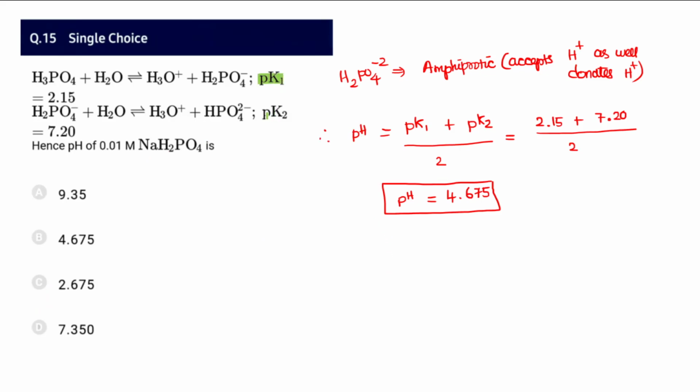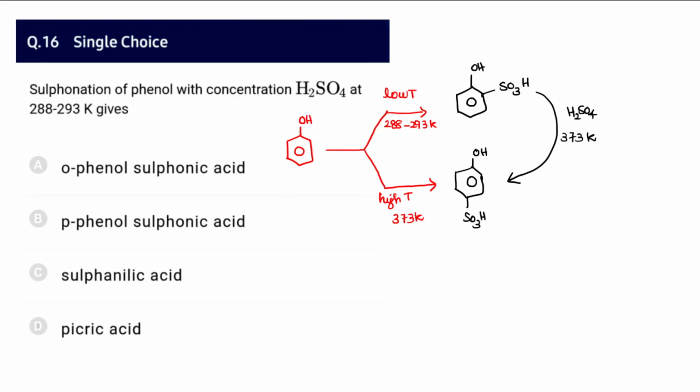Coming to the next, H3PO4 dissociation is given. The first dissociation constant pK1 and second dissociation constant pK2 values are given. H2PO4 minus is basically an amphiprotic species, which means it can accept H+. When it accepts H+, it turns into H3PO4. It can also donate H+. When it donates H+, it becomes HPO4 2-. So pH equals pK1 plus pK2 by 2. Taking the average of the sum, the average is 4.675, so that is seen in option B.